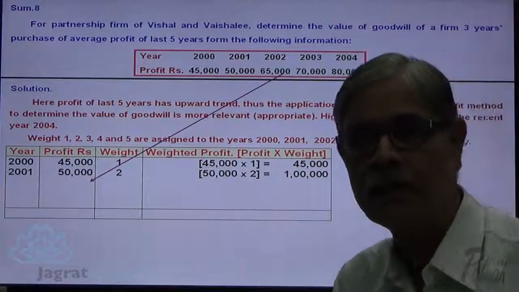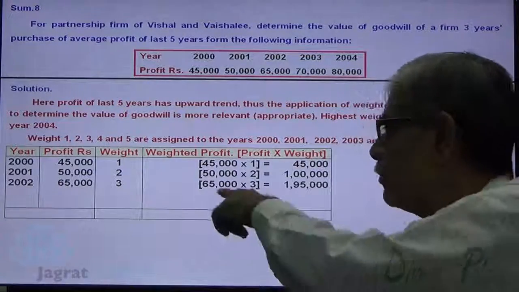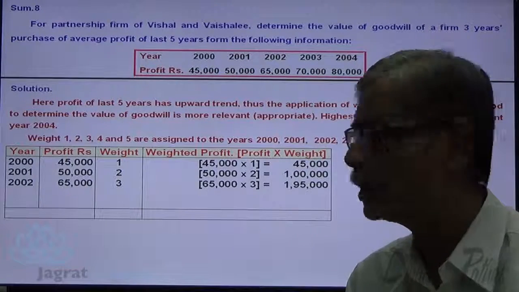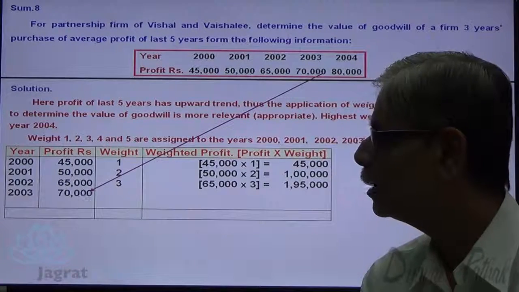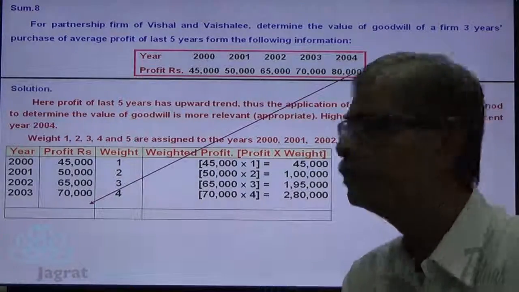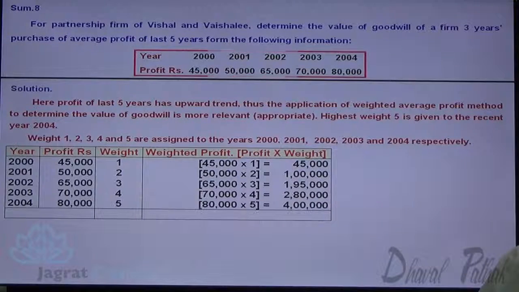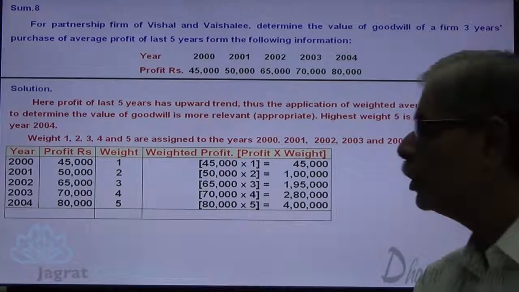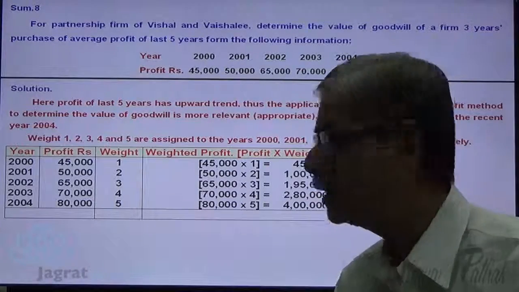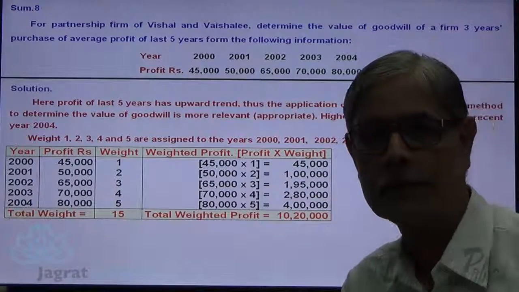Third year profit is 65,000, weight is 3, 65,000 into 3, 1,95,000 is the weighted average profit. 70,000 into 4, 2,80,000, and last year 80,000 into 5, 4 lakhs. Total of weights 5 plus 4 plus 3 plus 2 plus 1, and here total is 10,20,000.